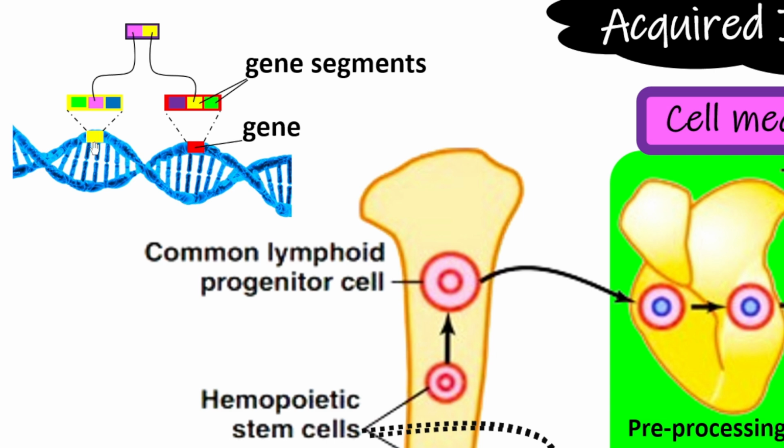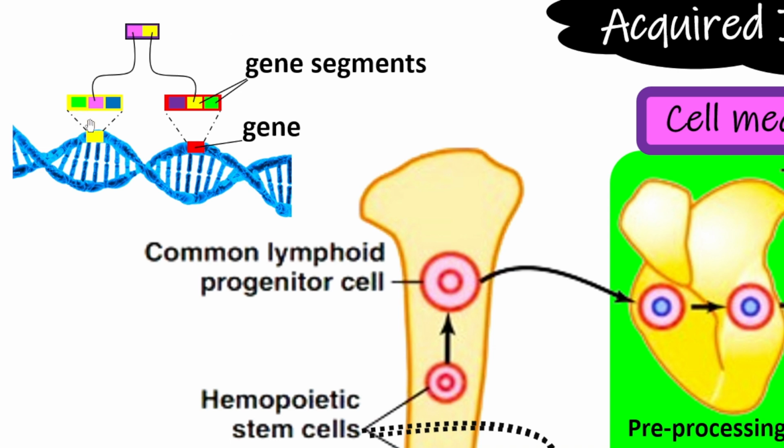It's not that this gene decides one single type of clone. Rather, one segment interacts with any other segment of the other gene, a new combination is formed, and that will decide a different clone.